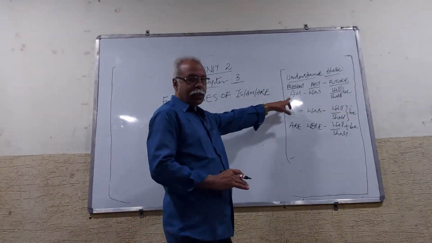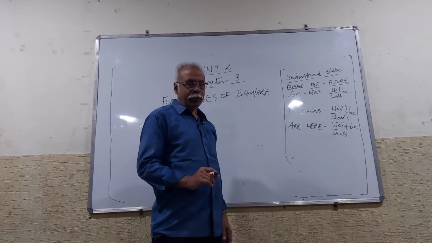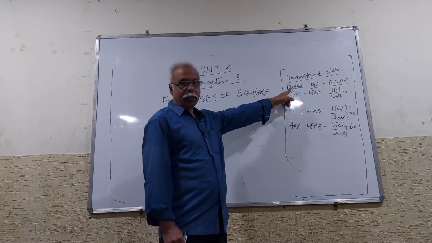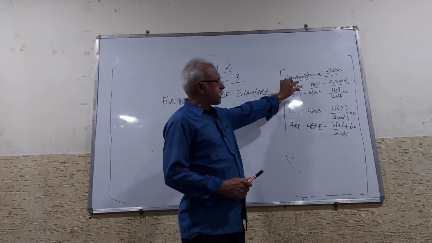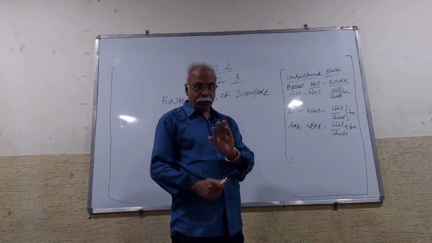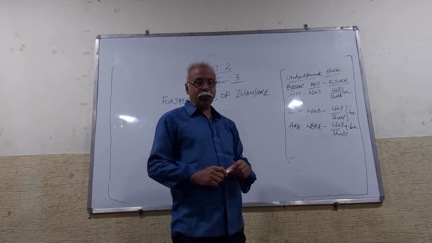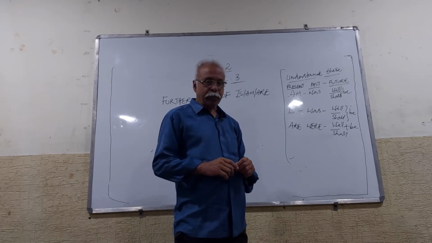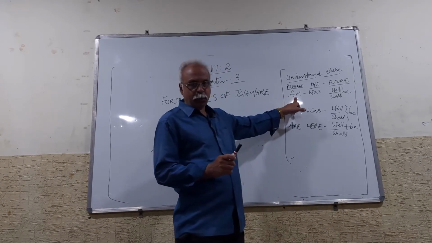Now, I want all of you to take a glance at this table. Understand these, they are very, very important for you. For example, am, you look at the top heading: present tense, past tense, and future tense. This is in relation to the be forms. Am is present tense.